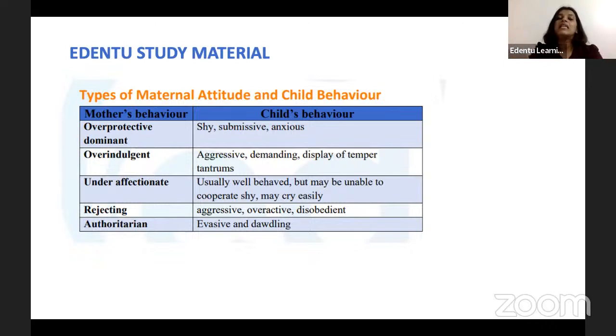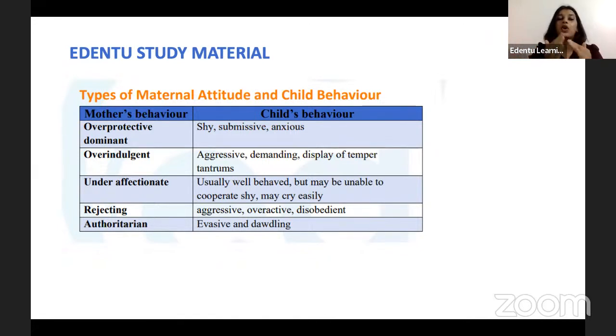Then we have the rejecting type of parents, usually parents who do not want children when they have children. That is when the parents exhibit this type of rejecting behavior, where they do not take interest in the child's welfare and well-being, which makes the child very defensive, aggressive, overactive and disobedient as well, because they are usually neglected and rejected by their own parents.